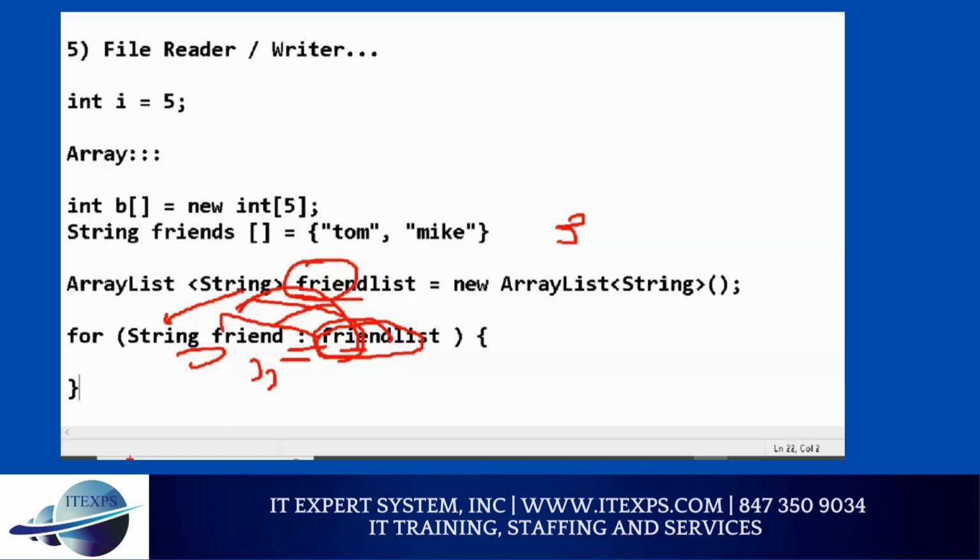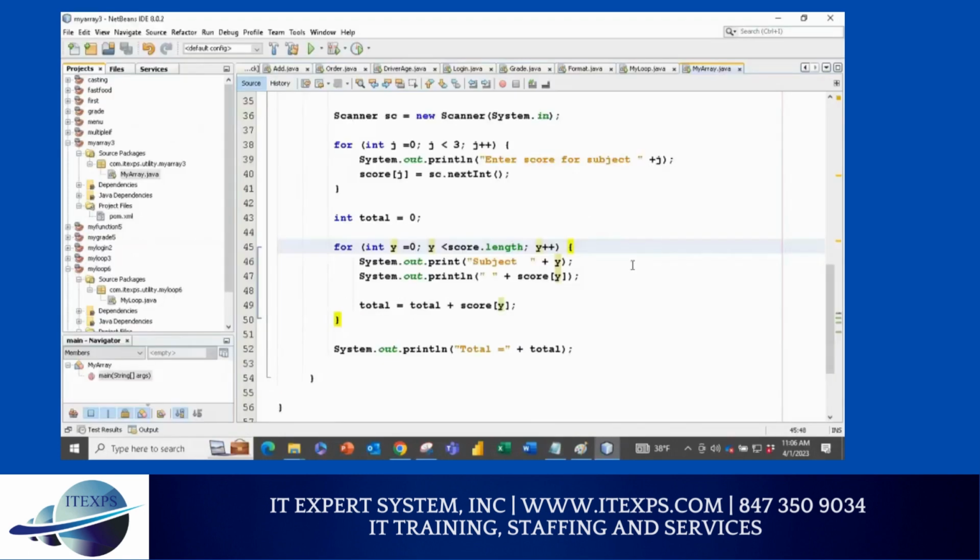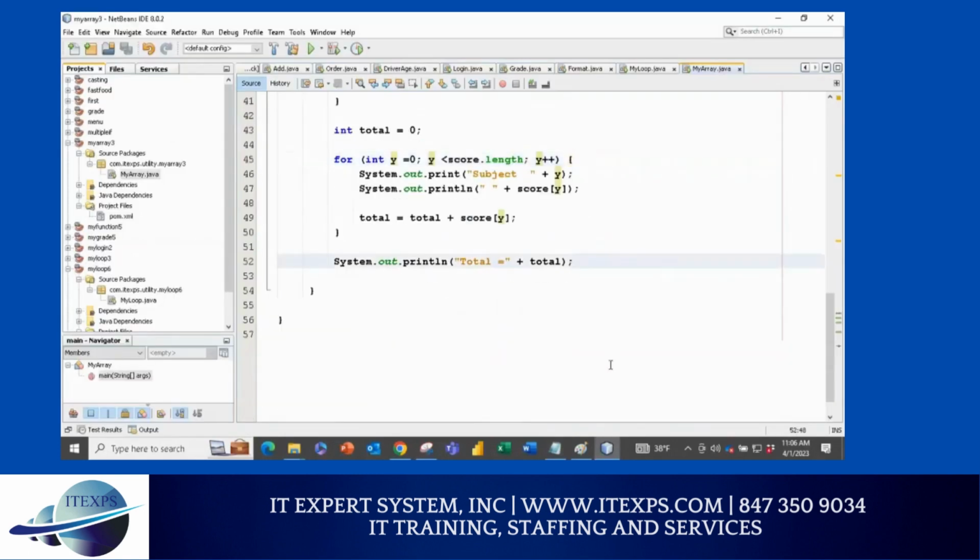Okay, so let's do it, and then after the break we'll do something more. After this line, I'm going to press enter and define an ArrayList. So I'll say ArrayList with capital A and capital L, then the generic, I'll say String, and friends equals new ArrayList, with capital L, String, like that.